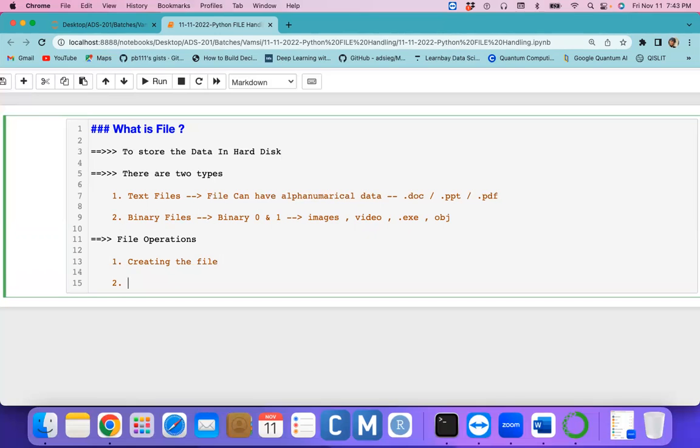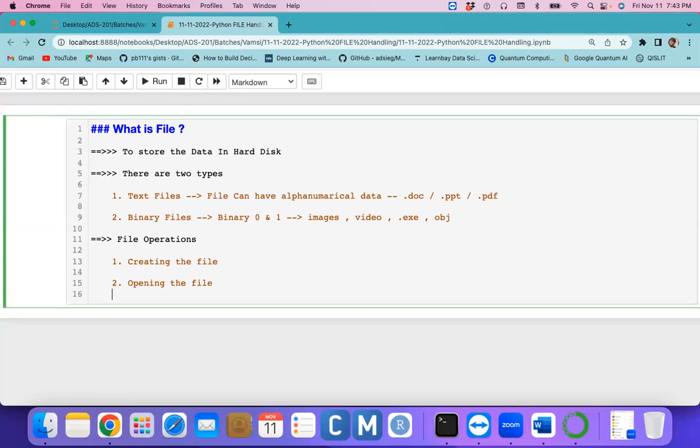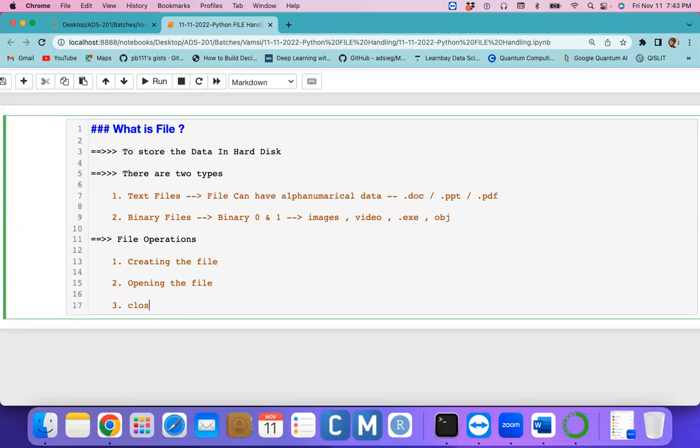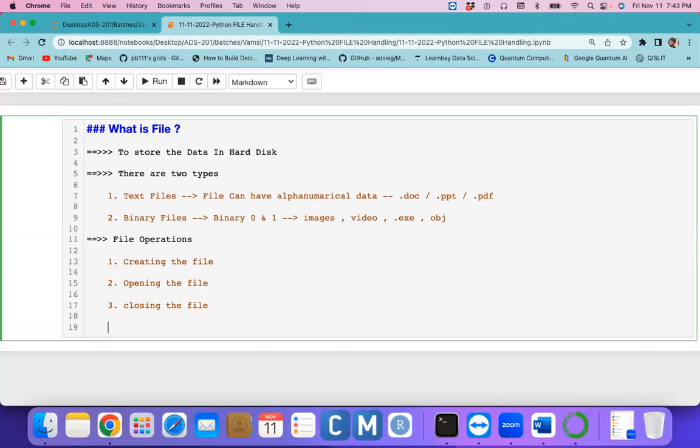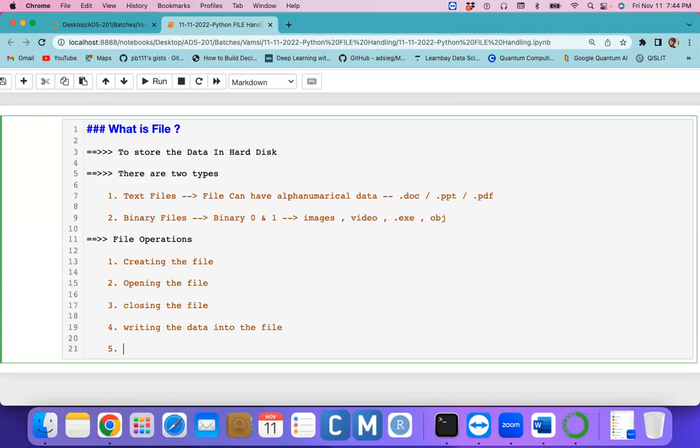The second one is opening the file. The third one is closing the file. Then we can write data into the file, that is writing the data into the file. And the fifth one is reading the data from the file.